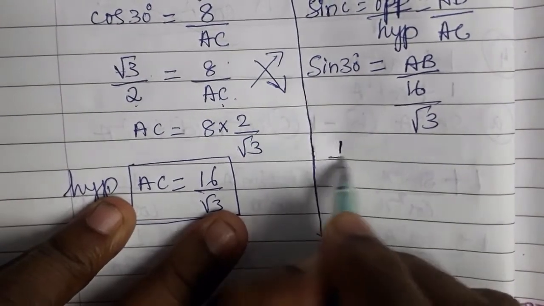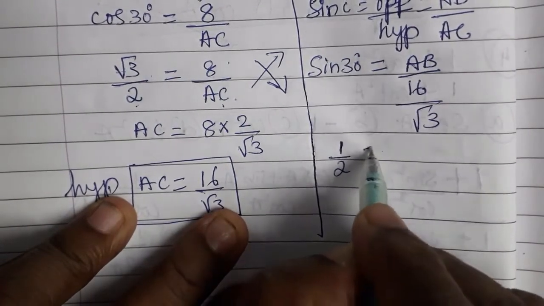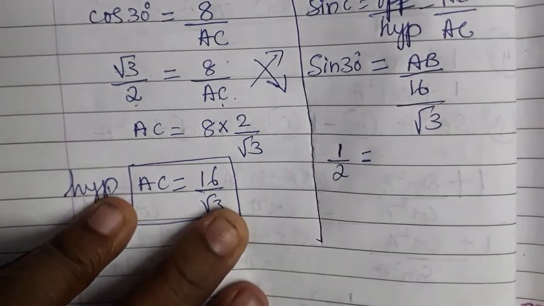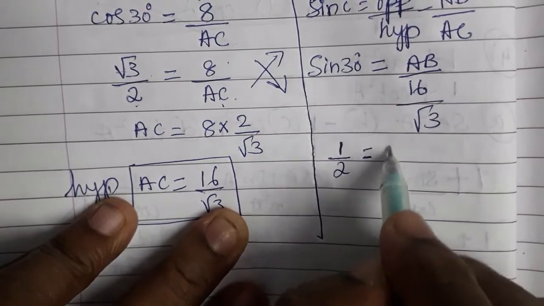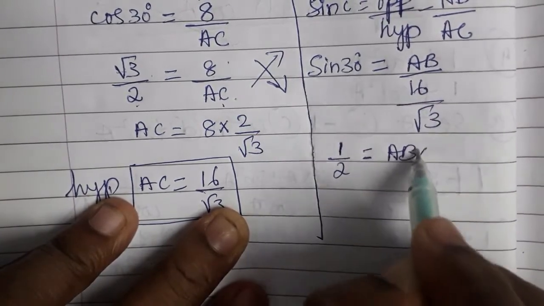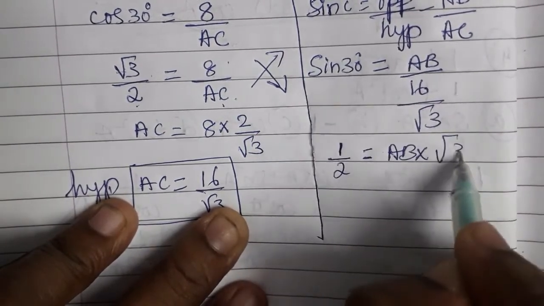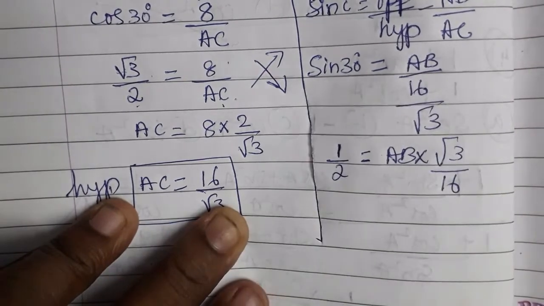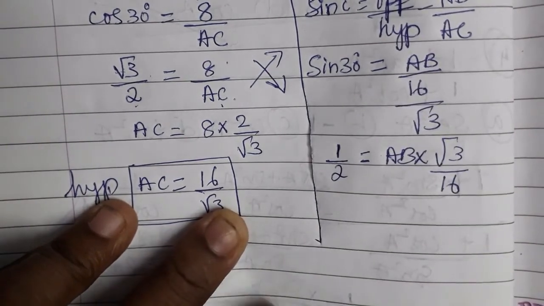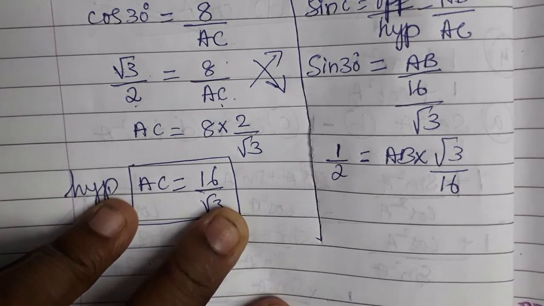Sine 30 is 1 by 2, which is equal to AB into, taking the reciprocal, root 3 by 16. Now what do I have to do? If I want to find AB, I have to cross multiply.